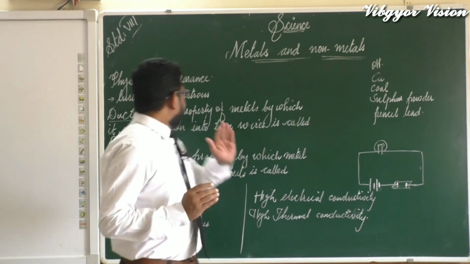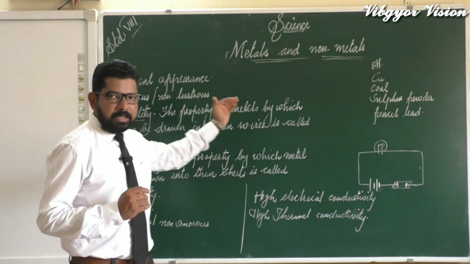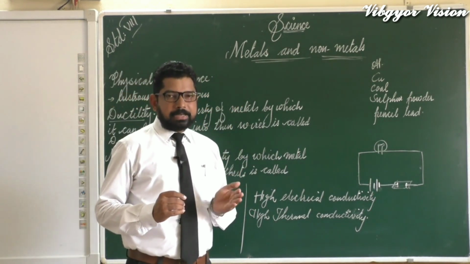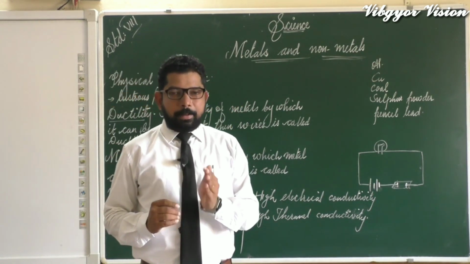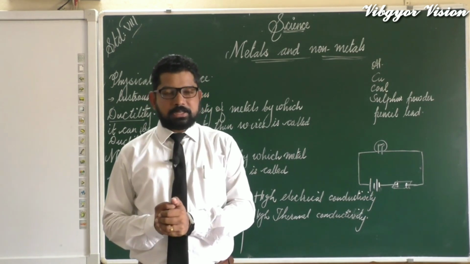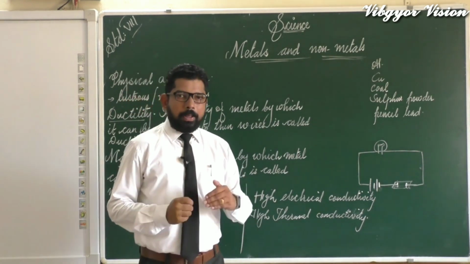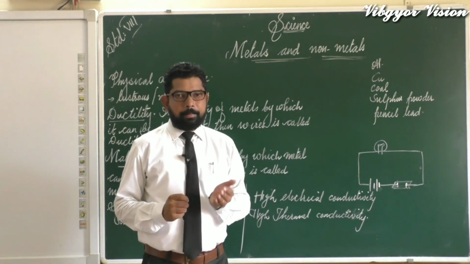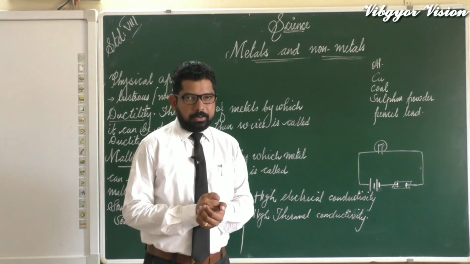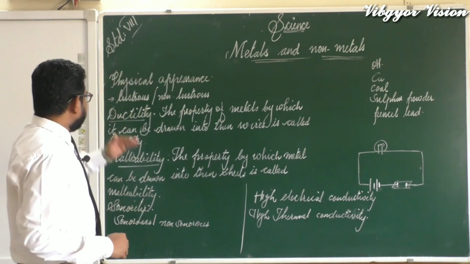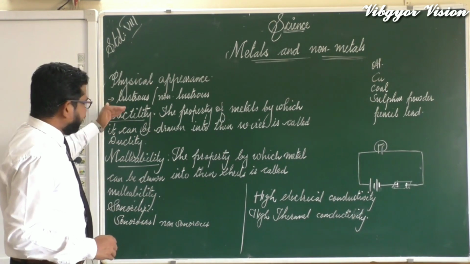So hope it is clear. In the physical appearance we have learned that metals are lustrous but non-metals are non-lustrous, or metals are shiny but non-metals are dull. So now let's learn the next property. What is the next property? Ductility.